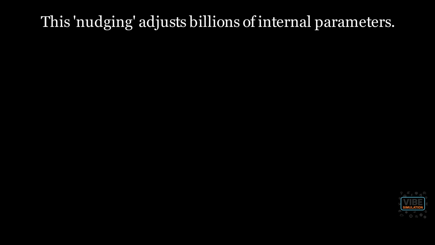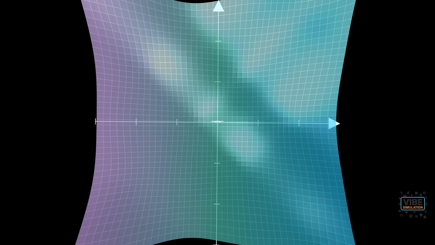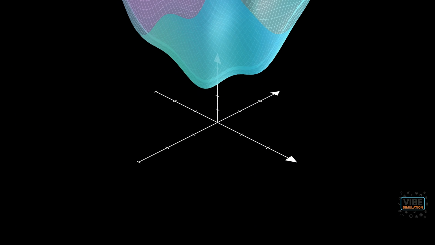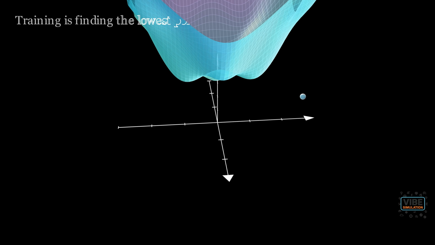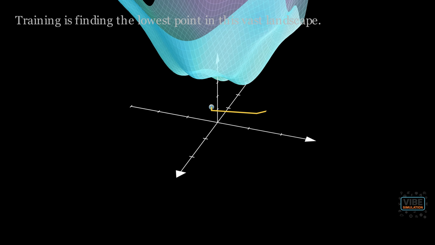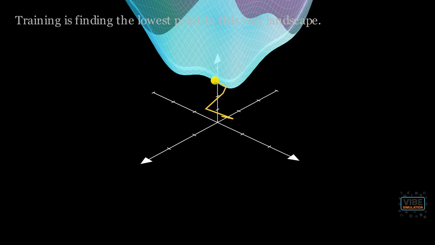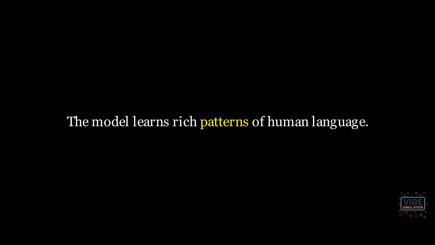Imagine a vast landscape where the height at any point represents the model's error or loss. The goal of training is to find the lowest point. Our model starts at some random high error point on this surface. With each nudge, it takes a small step downhill, following the slope of the landscape. Through millions of these corrective steps, the model gradually descends, navigating the complex terrain of the error surface, until it settles at a point of very low error, a place where its predictions are consistently accurate. By finding this minimum, the model has effectively learned the rich, complex patterns of human language.